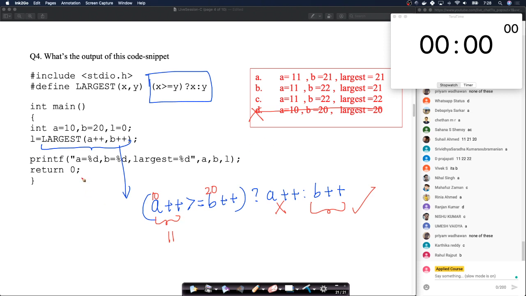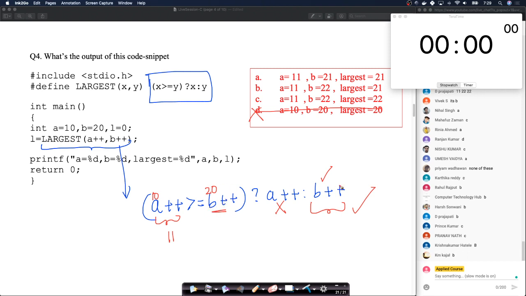Now look at this. So the result L equals to this. Remember, what is L? L equals to this whole thing, right? That's important. So if L equals to this whole thing, then again, remember that B is going to get incremented twice. B is getting incremented here. B is also getting incremented here. So the final value of B will be 22, right?